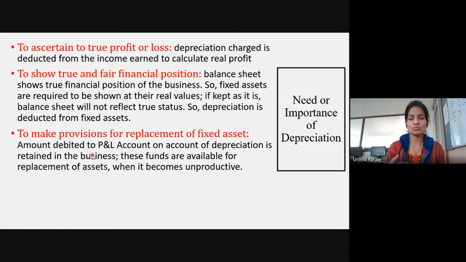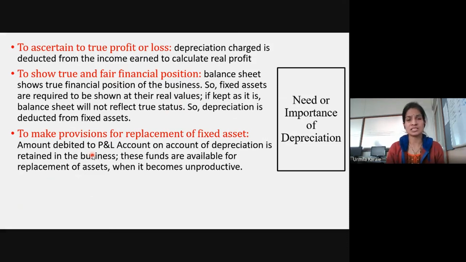So next is to make the provisions for replacement of an asset. Now, we already know that fixed assets are utilized in the business for a long time. It may be 10, 15 years. Now, what will happen after 10, 15 years? It may happen that you will have to purchase a new machine or equipment or plant. In that case, you're going to need large amount of funds.